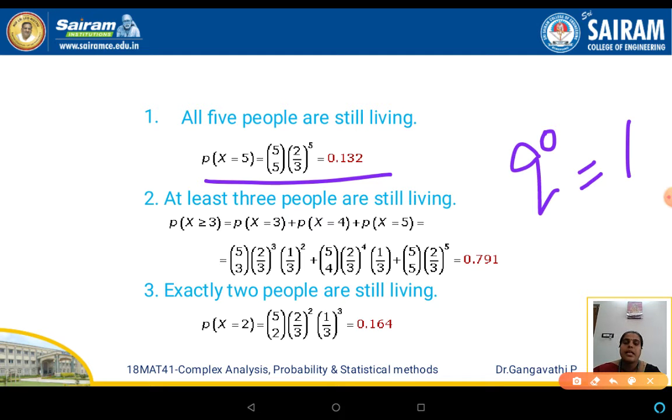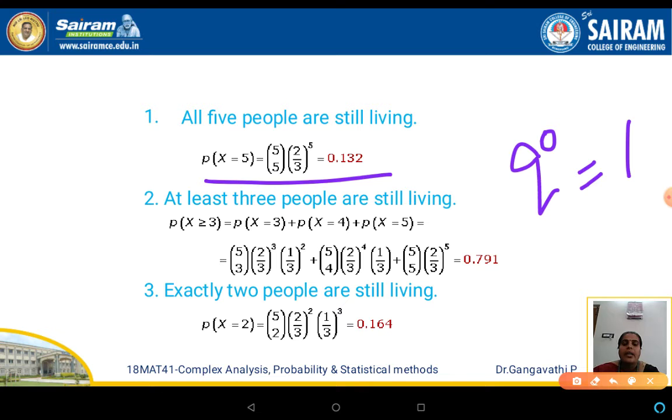So x is greater than or equal to 3, which means that P of x equal to 3, plus P of x equal to 4, plus P of x equal to 5. It starts from 3 and goes till 5, because the number of people we have considered at the max is 5. So let us substitute P of x equal to 3. It means that in the previous expansion of binomial distribution, where you have substituted for p, q and n, now replace your value of x as 3.